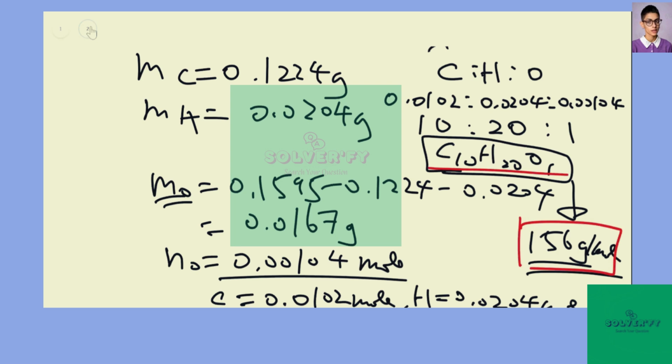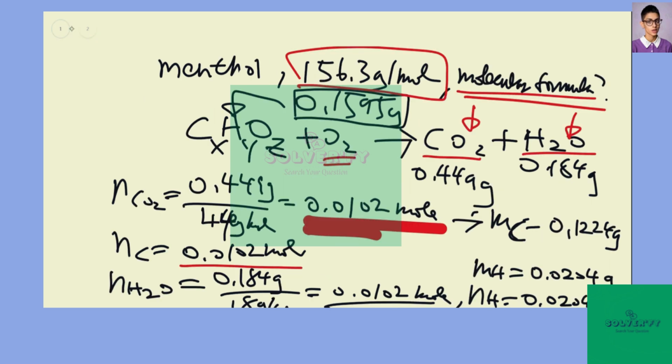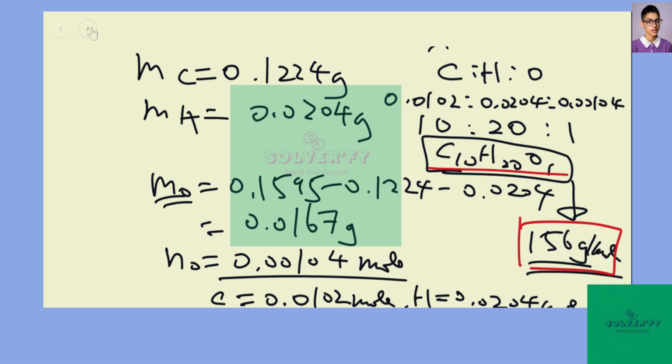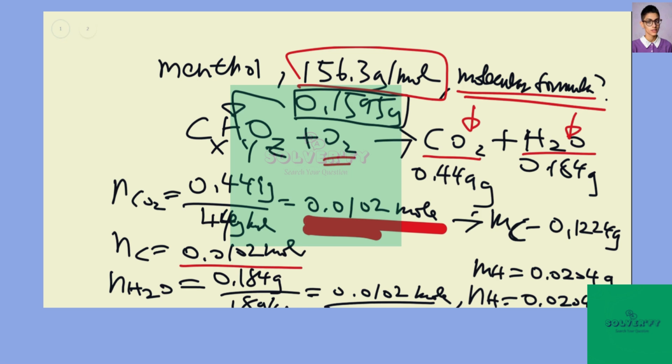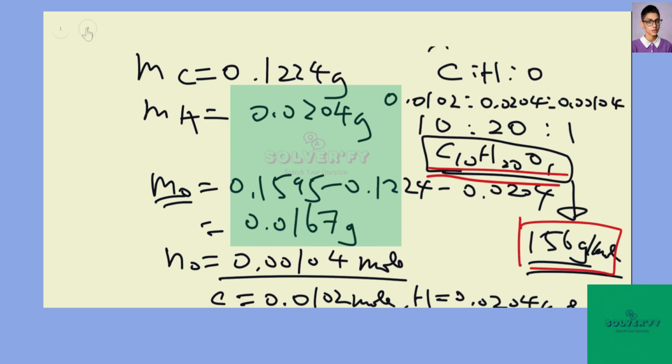We calculated 156 grams per mole, and the given molar mass is also roughly 156, so the multiple is roughly 1. So in this case, the empirical formula equals the molecular formula, which is C10, H12, and O1.